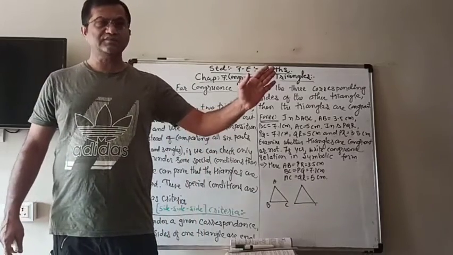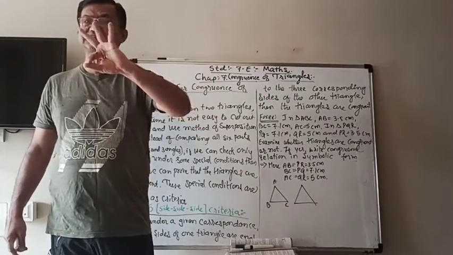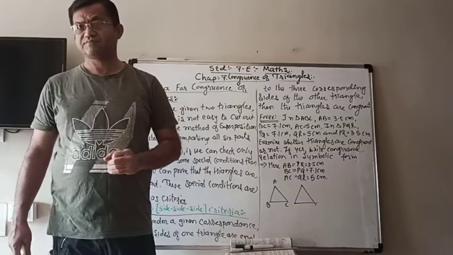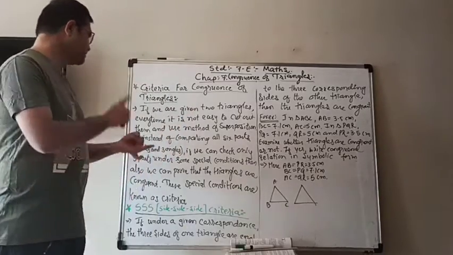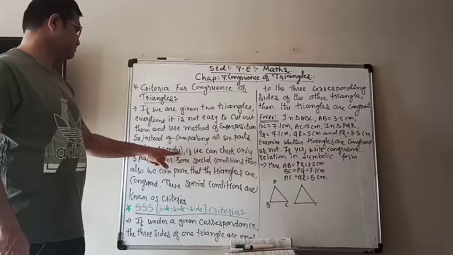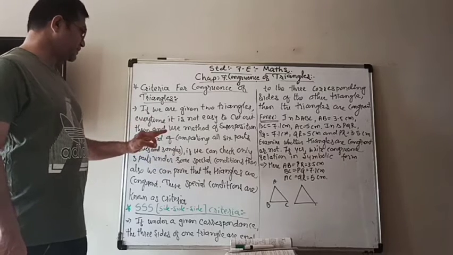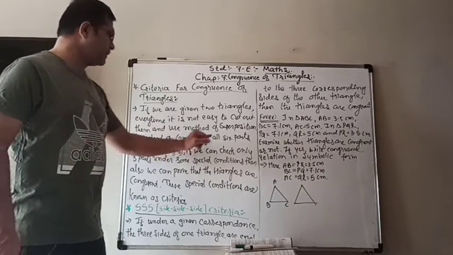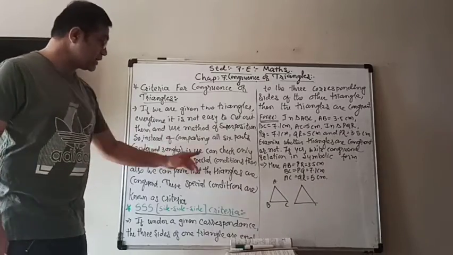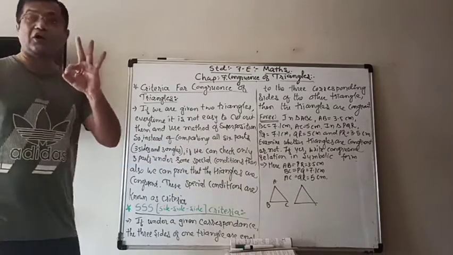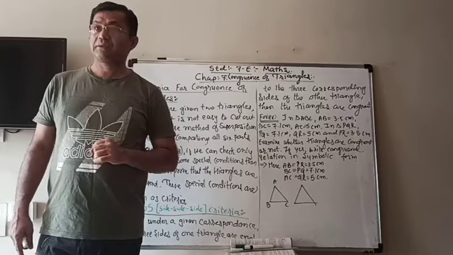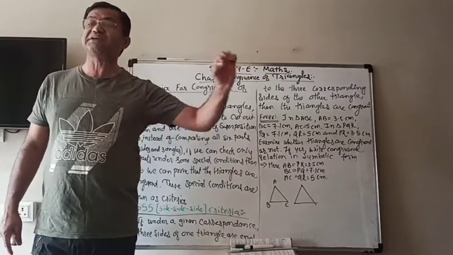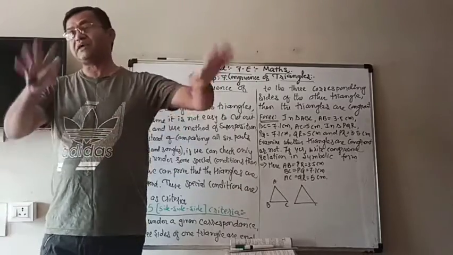We saw that we have to check the 6 parts, 3 sides and 3 angles. But instead of comparing all 6 parts, we can check only 3 parts, under special conditions, not any 3 parts.